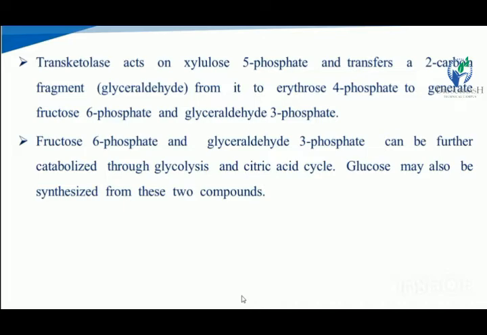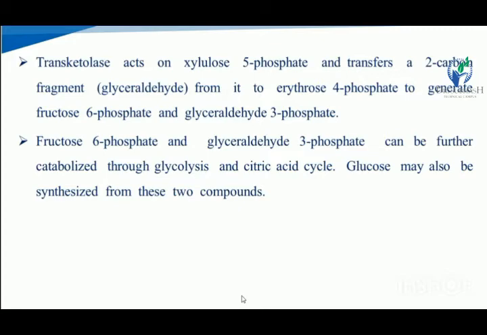Fructose 6-phosphate and glyceraldehyde 3-phosphate can be further catabolized through glycolysis and the citric acid cycle. Glucose may also be synthesized from these two compounds.